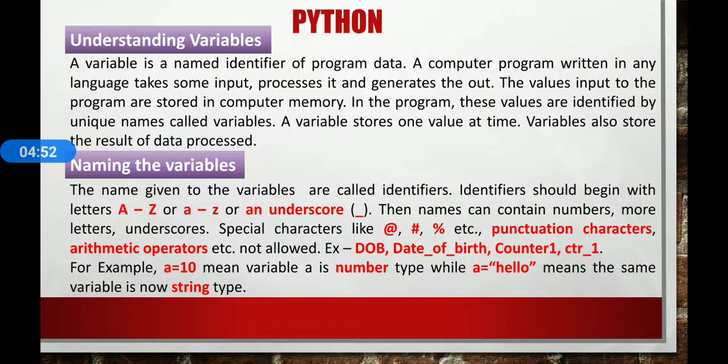Keep in mind that Python variables do not have a defined data type. Their type is defined by the values they store. For example, a equal to 10 means the variable a is a number type, while a equal to "hello" means the same variable is now string type. Okay.